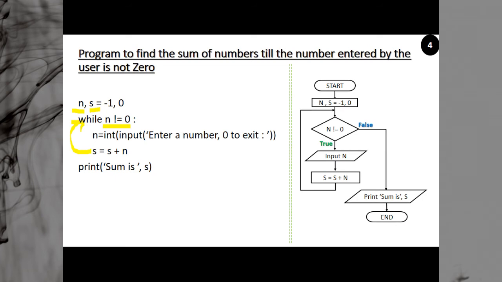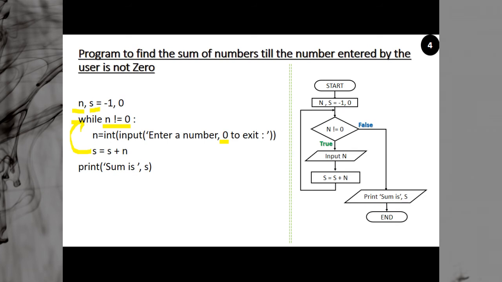And then again you move to this particular place. And this time n is 5. So is 5 not equal to 0? Yes, 5 is not equal to 0. Then you come here. Again you enter a number, and suppose this time we enter 0. So n is equal to 0. So sum is equal to 8 plus 0. 8 plus 0 is 8.